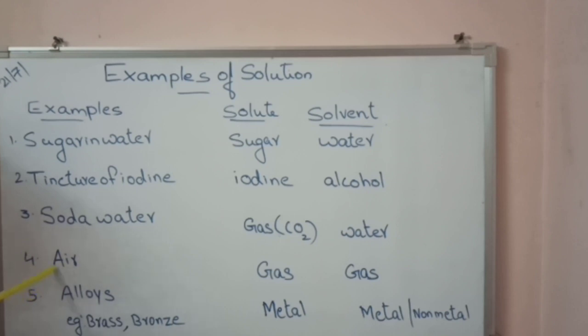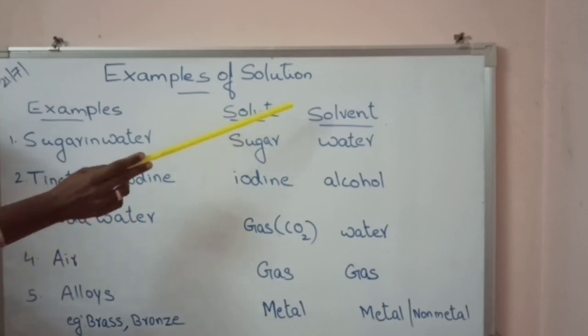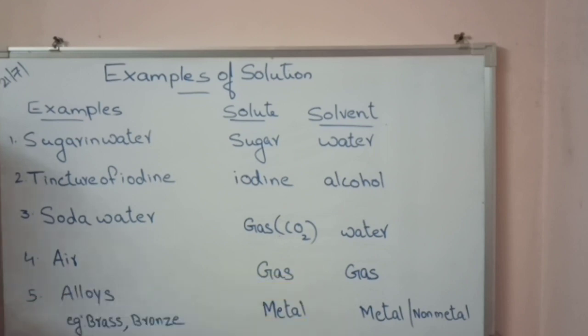Fourth example is air. Air is a mixture of two or more gases. So in air, both solute and solvent are gases. Another example is alloys. Alloys are mixtures of two or more metals or a metal and a non-metal.